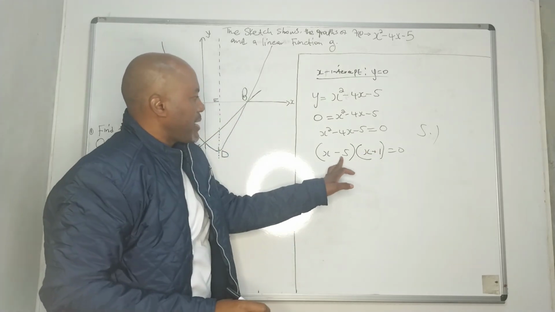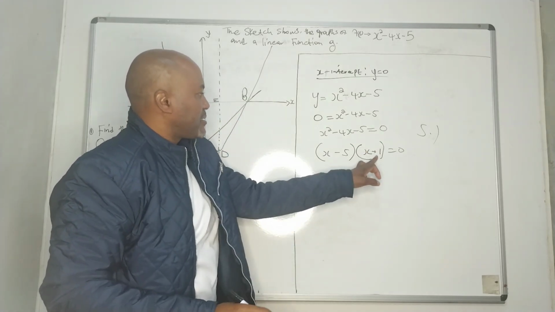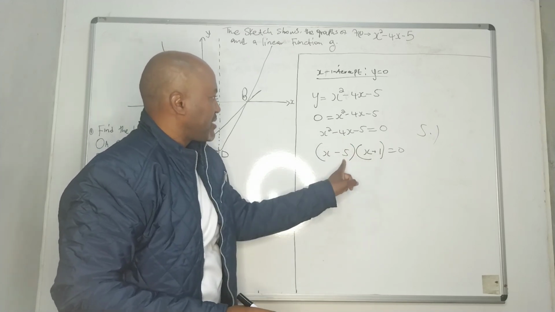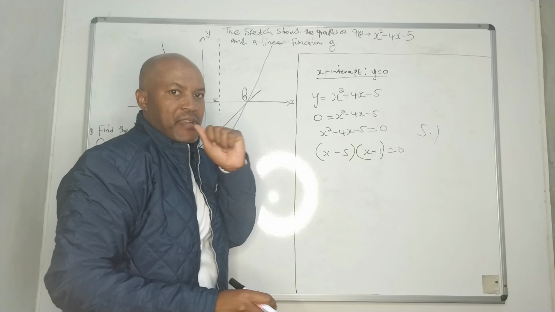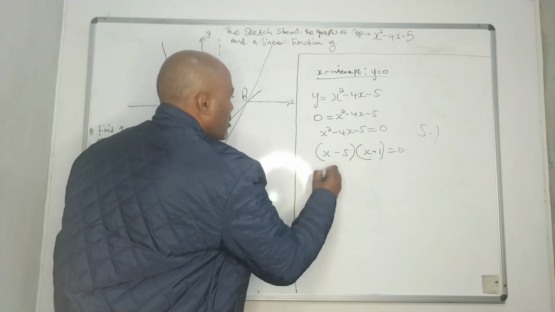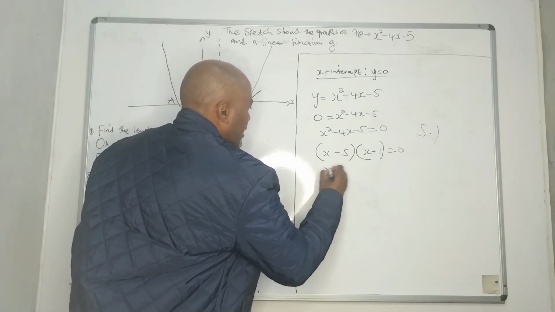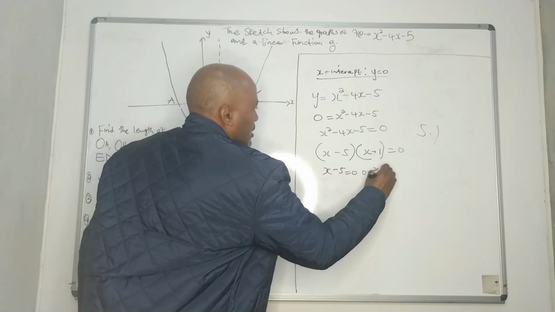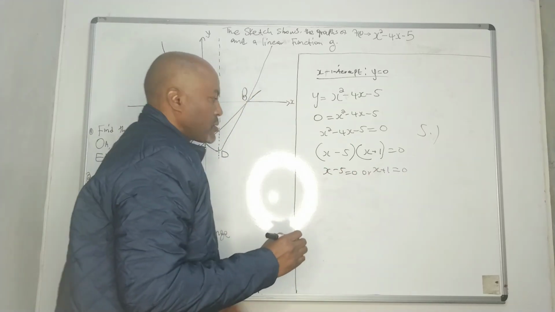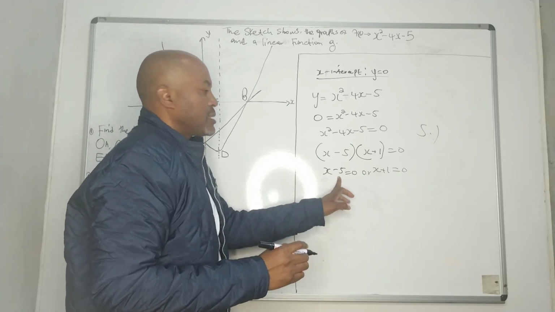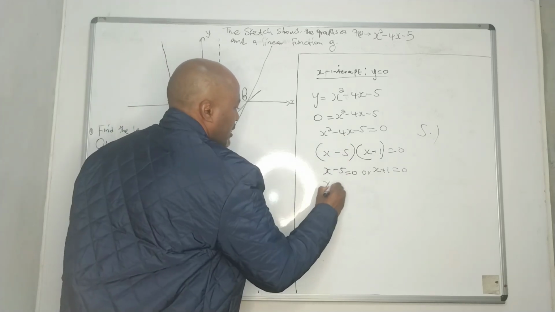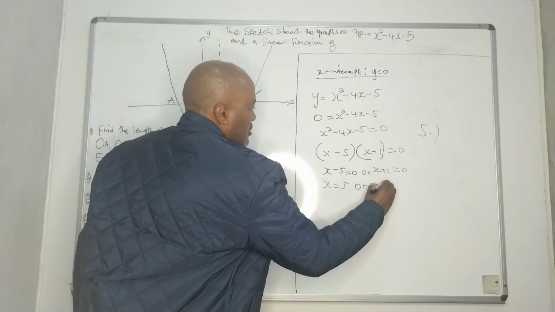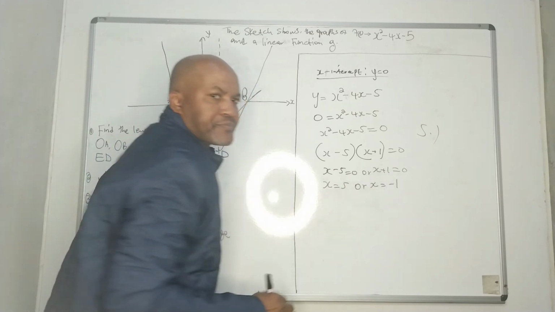Because if you add these you get -4, and if you multiply them you get -5. So now we say x minus 5 equals 0, or x plus 1 equals 0. We take this to the other side, so x equals 5, or x equals -1.